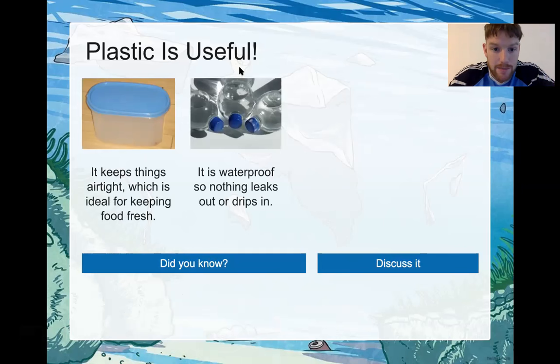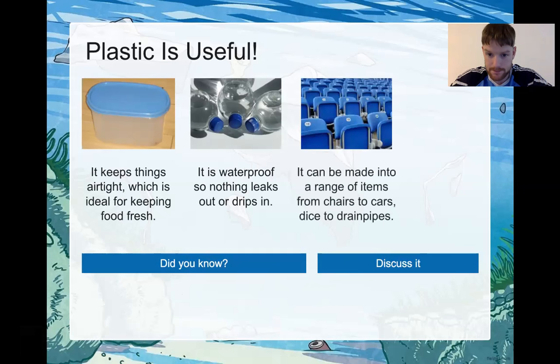Here we have plastic bottles of water. It's waterproof, so nothing leaks out or drips in. That's another very useful advantage of plastics. And here we have seats at a football stadium, or could be maybe a theatre or a cinema or something like that. Probably a football stadium, looks like.